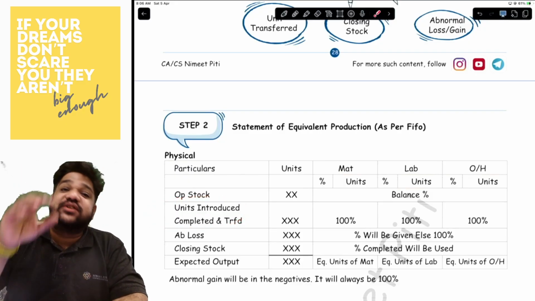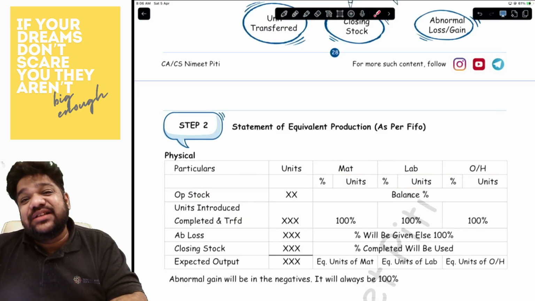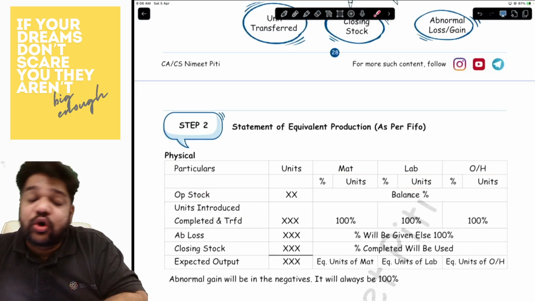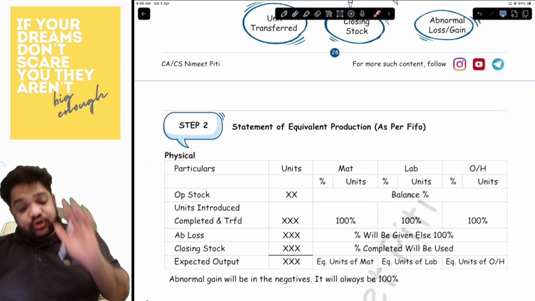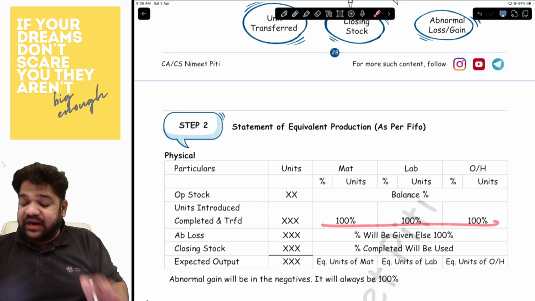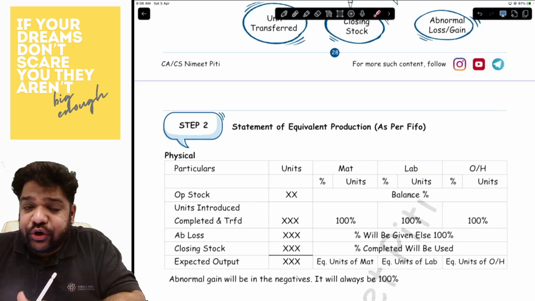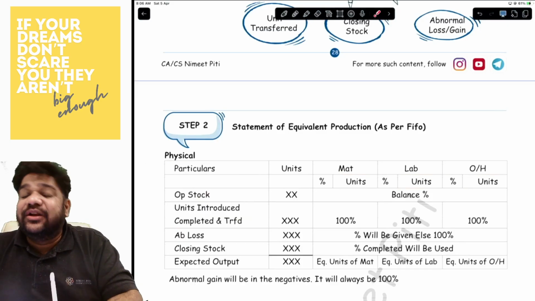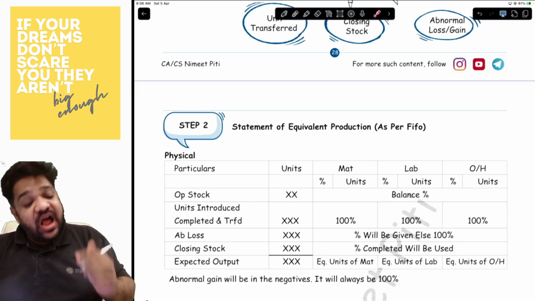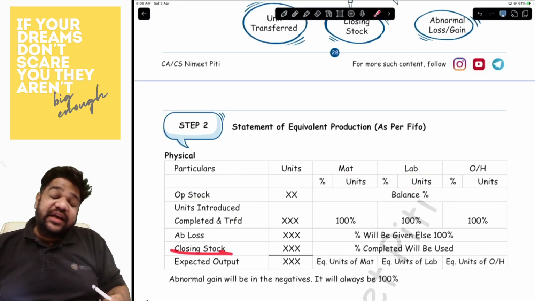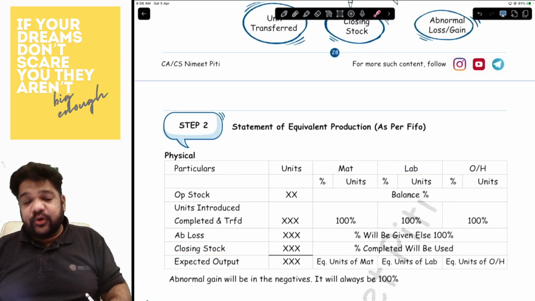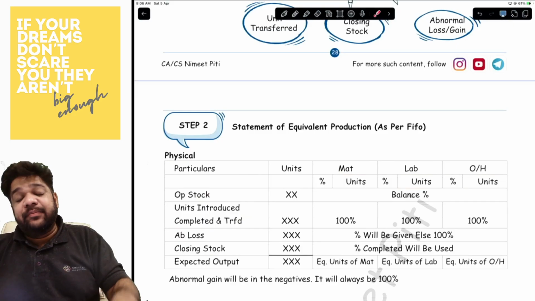Those are the units which are opened in this period, completed in this period, and transferred. So the degree of completion will always be 100%. For abnormal loss, the degree of completion will either be told to you, or if it is not told, then you can consider it as 100%. For closing stock, the degree of completion will always be given to you. So always remember this one thing.